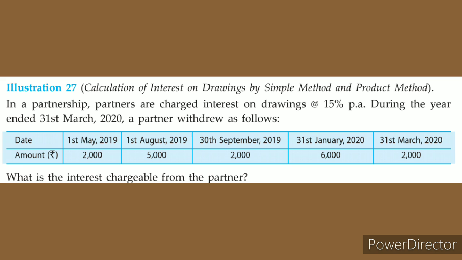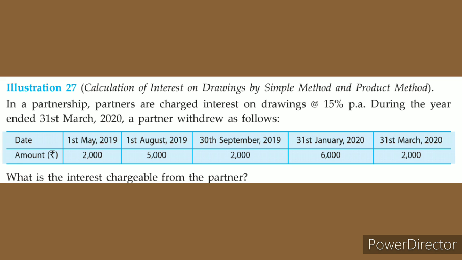A partner withdrew as follows: 1st May 2019, 2000 rupees; 1st August, 5,000 rupees; 30th September, 2000 rupees; 31st January, 6,000 rupees; 31st March, 2000 rupees. So irregular periods, and the amounts are also not the same: 2000, 5,000, 2000, 6,000, 2000. Different amounts that partner has drawn.